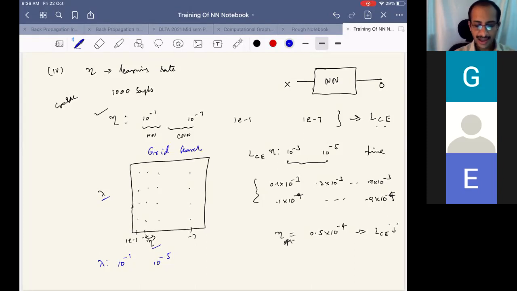Searching on regular locations, or regular values with regular spacing, is referred to as grid search for hyperparameters. Otherwise we can also search randomly. Randomly means in this range we randomly pick, say, 10 values of eta and 10 values of lambda, and try to search their combinations. We see not just one minimum; we see low loss for 2-3 instances of lambda and eta. Based on that, we set a fine range, and we search again to get roughly the optimal values of eta and lambda.